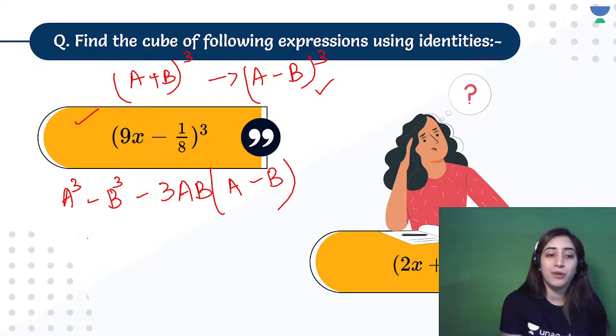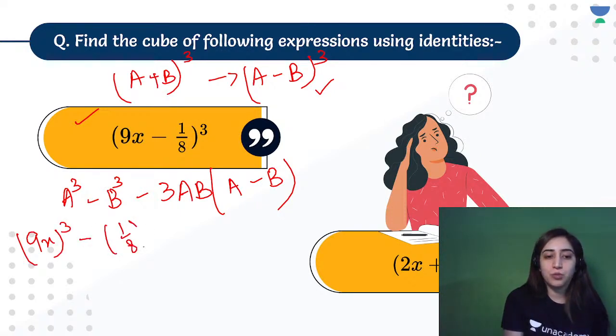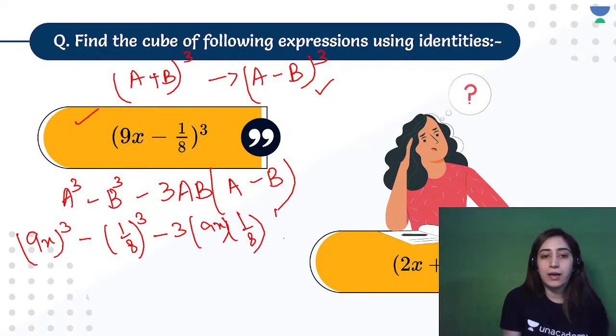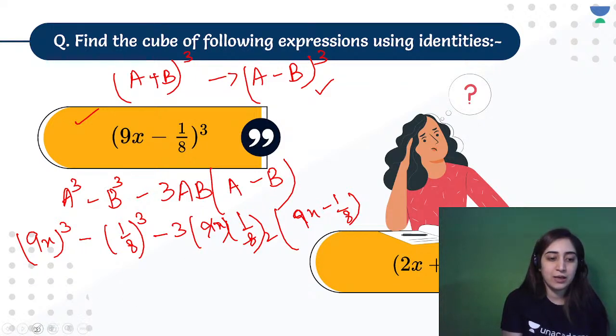Just substituting the values, we'll get 9x whole cube minus 1 by 8 whole cube minus 3 into 9x into 1 by 8 and bracket 9x minus 1 by 8. This gets cancelled by 2. Oh, that was not 18, that was 8. I'm so sorry, I thought it was 18, so I cancelled it by 2. That will not be cancelled.